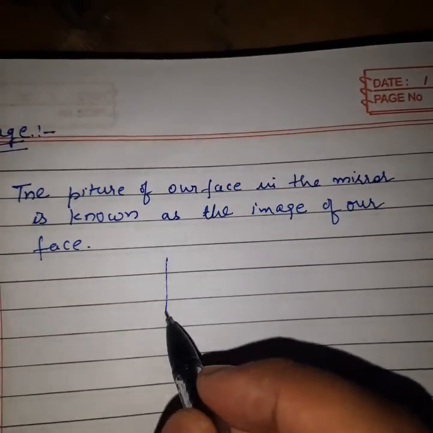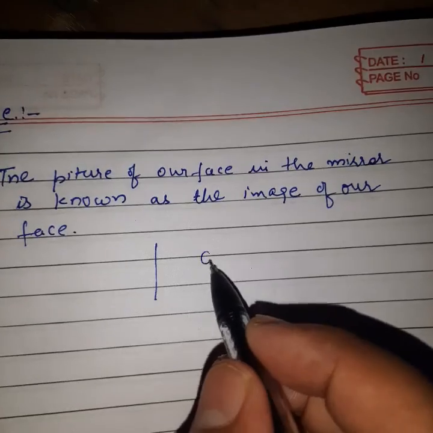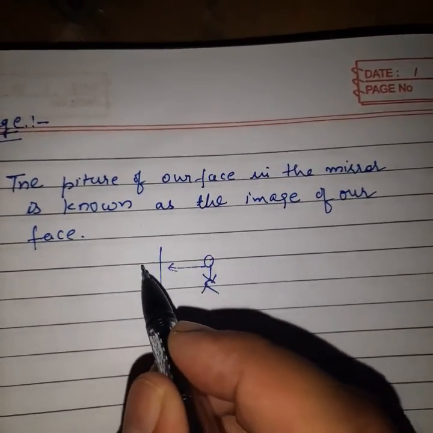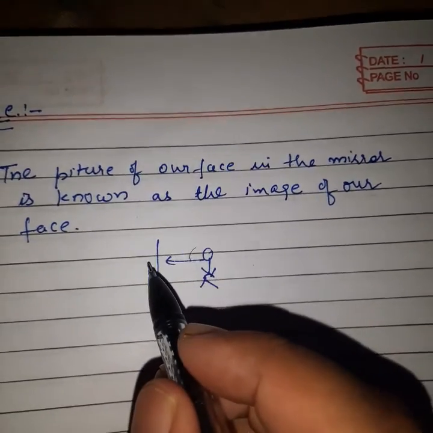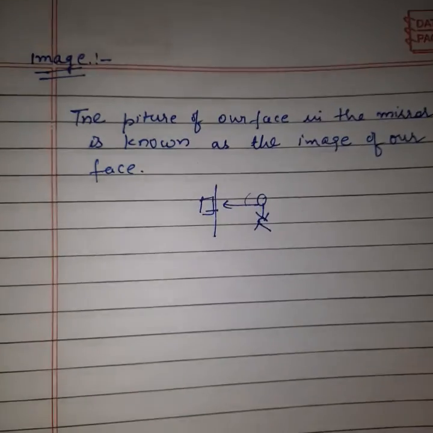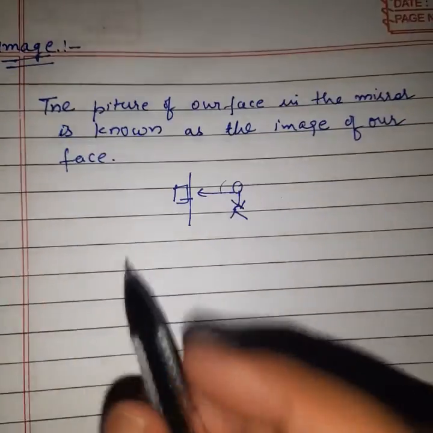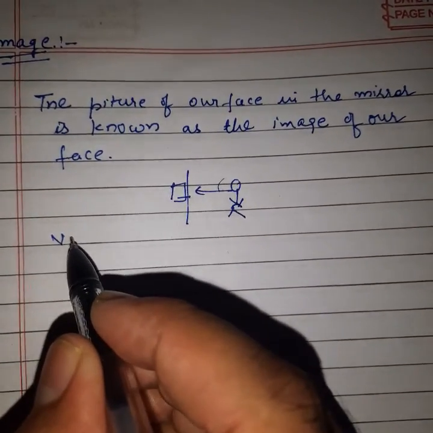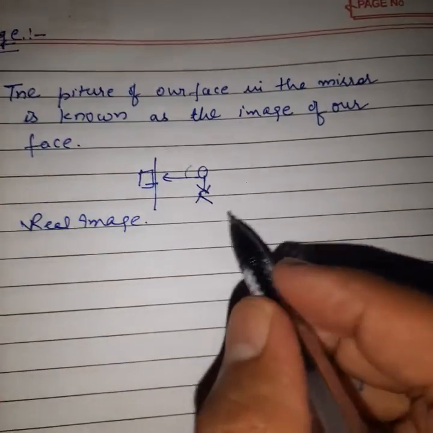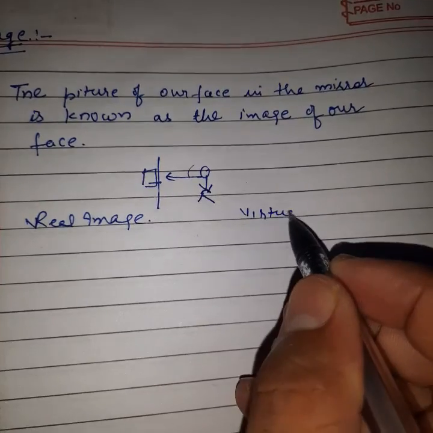Okay, if we take a mirror and simply stand in front of the mirror, what will we see? Our face inside the mirror. So when we see our face inside the mirror, we can say that this is the image of our face. Okay, so simply we can divide image into two parts. Number one, real image. Number two, virtual image.